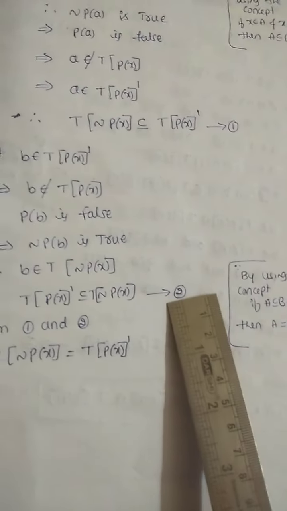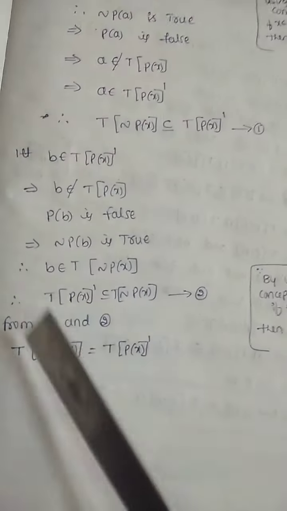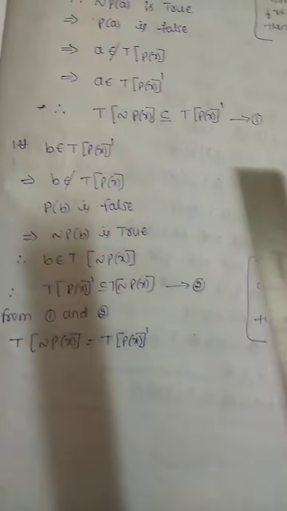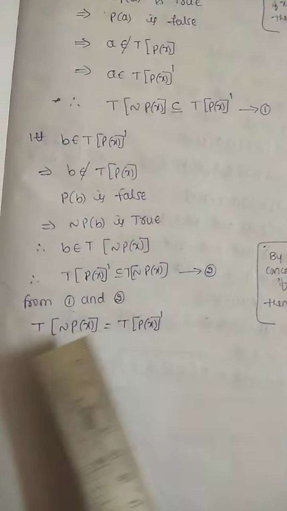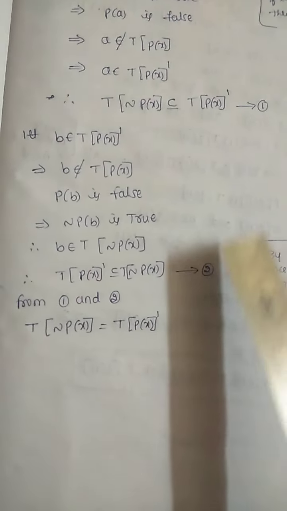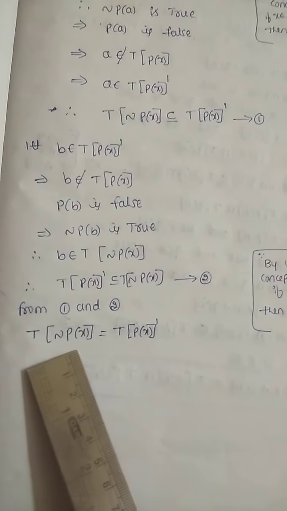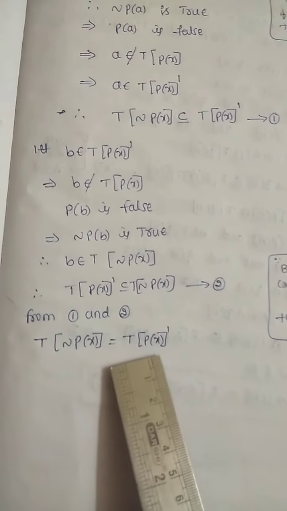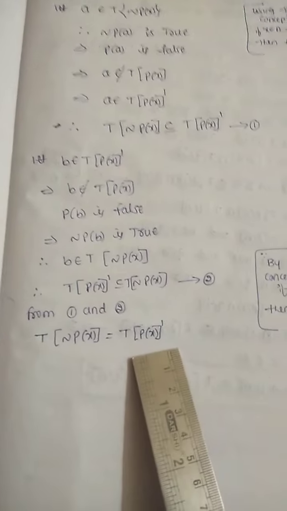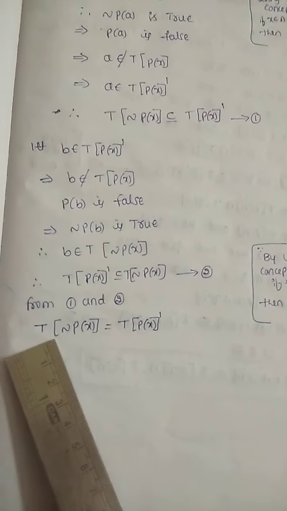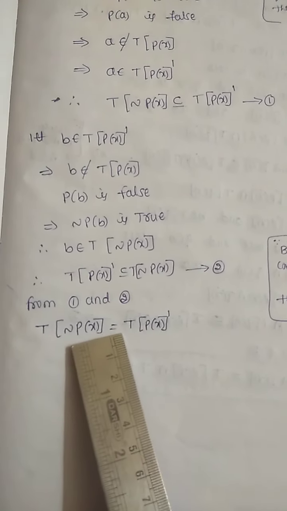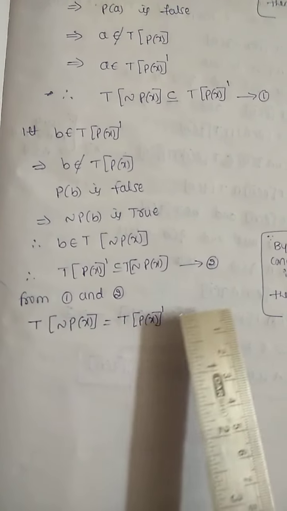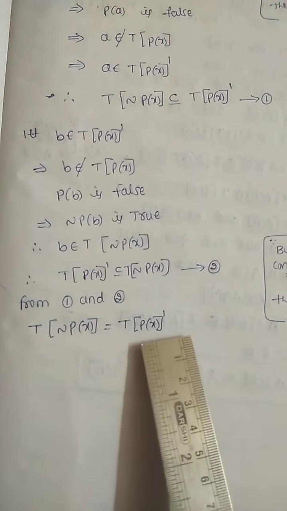From 1 and 2, if A is a subset of B and B is a subset of A, then A equals B. By using that concept, from equations 1 and 2, we have T of negation of P of x equals the complement of T of P of x. That is, the truth set of the negation of an open sentence equals the complement of the truth set of P of x.